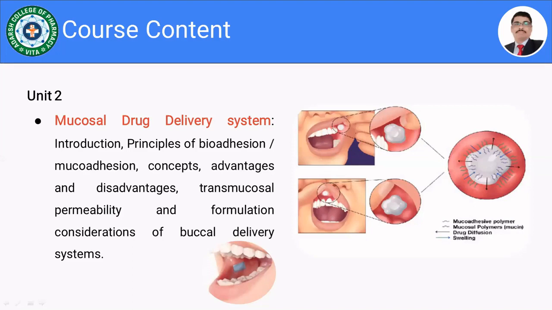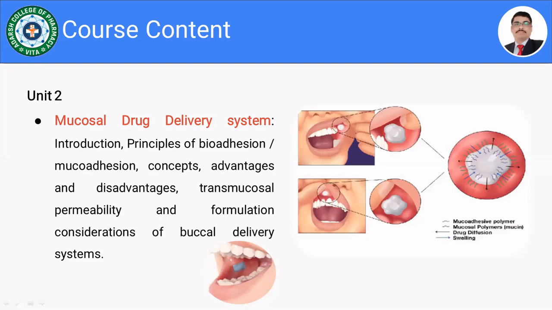Why is there a need to discuss advantages and disadvantages? That will help us to design the buccoadhesive formulation. Considering bioadhesion and mucoadhesion will help us know how much time the formulation is going to be retained in the specific area. So that is very important.